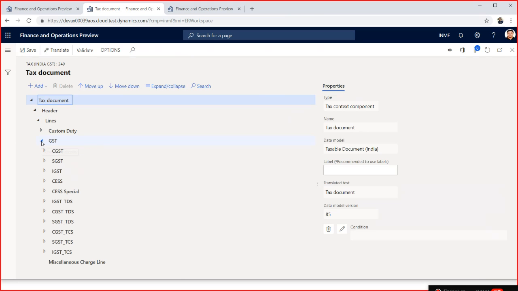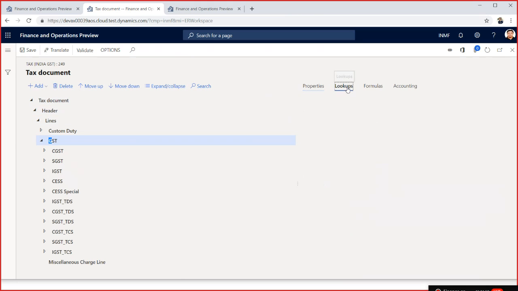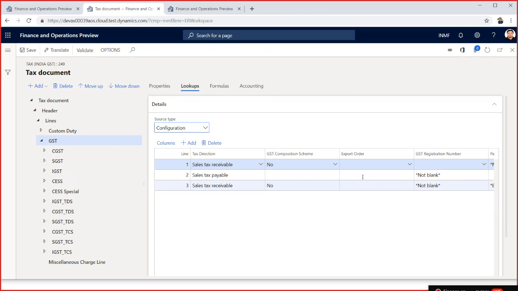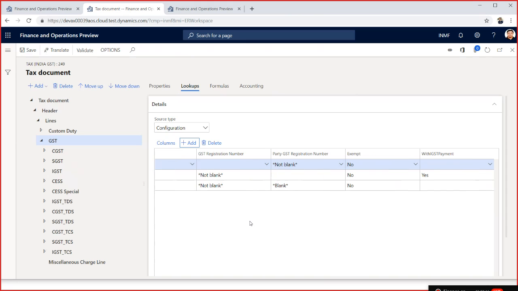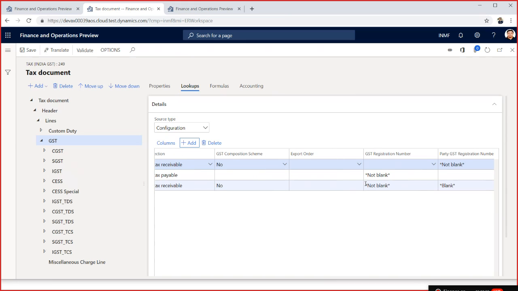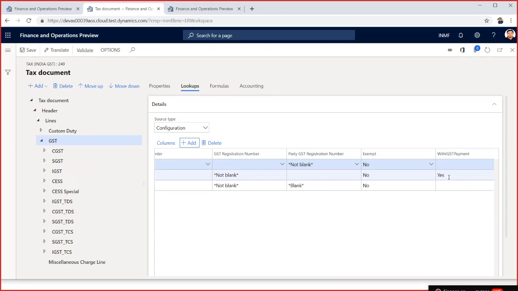So one thing which you have to do is go to the applicability here, and in the applicability norms, you have to provide an export order, and you also have to define the SEZ option. FCZ I have not defined, but you can define the SEZ option, and you say with payment yes. So if your scenario is tax payable, you will calculate for the export scenario, and you say with payment will be yes here.